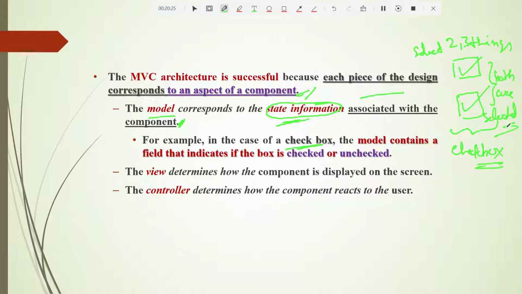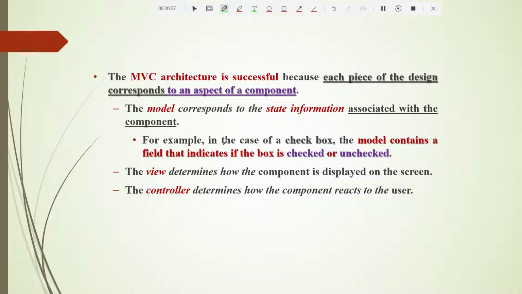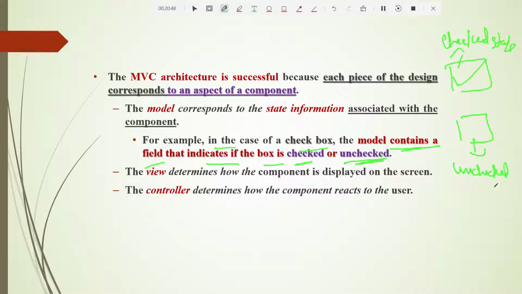So let us go to the example now. In the case of a checkbox, the model contains a field that indicates if the box is checked or unchecked. Checked means it is marked, so this is a checked state, and this is an unchecked state. So in this example, what is the work of the model? The work of the model is to determine whether this box is checked or unchecked, that is, if a tick is placed or not placed.